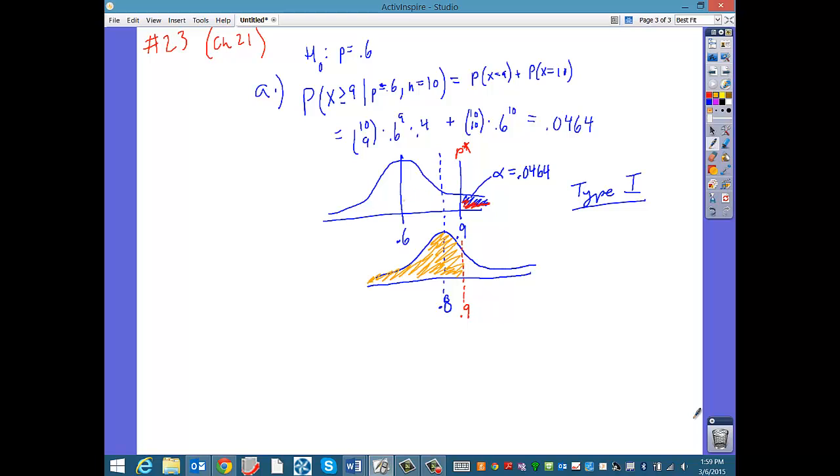So just think about how that would happen. Let's say we assume he has 0.6 when in fact he has 0.8, and let's say he shoots exactly 0.8. He gets exactly 8 out of 10 shots, which is exactly his new p-value. Well, that wouldn't be enough to convince us. We wouldn't reject the null hypothesis. We would say he was still probably at 0.6, when in fact he deserved to be recognized.